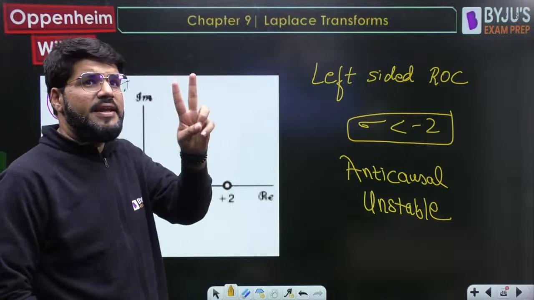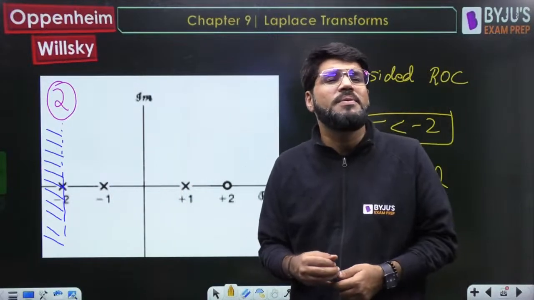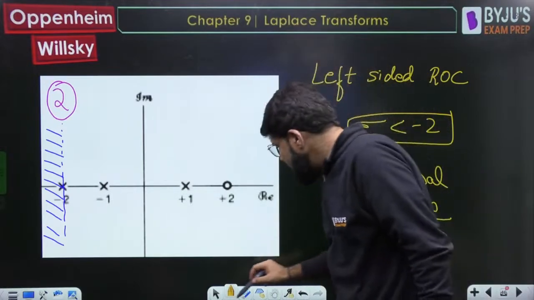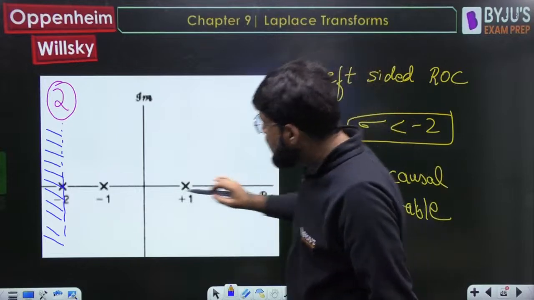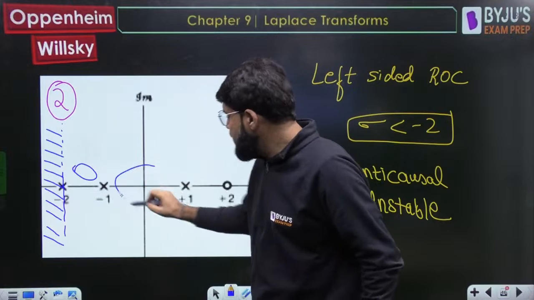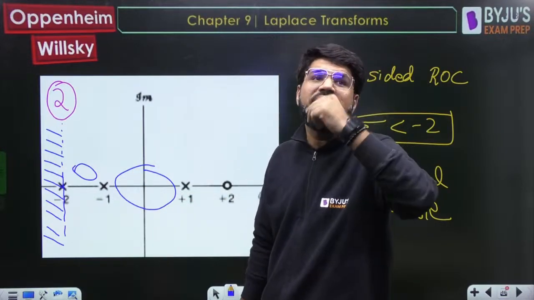Okay, so this is the second case. Right-sided ROC done, left-sided ROC done. What is the next possible ROC? Between two poles, a finite strip. Between two poles, it can be between -2 and -1, number one case. It can also be between -1 and +1. So there will be two cases of finite strip.